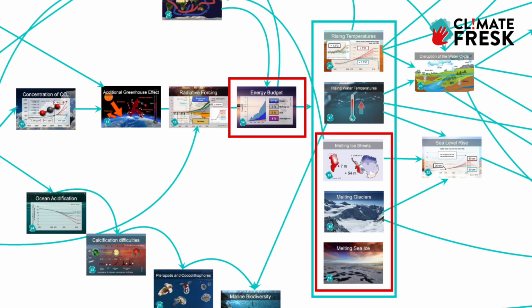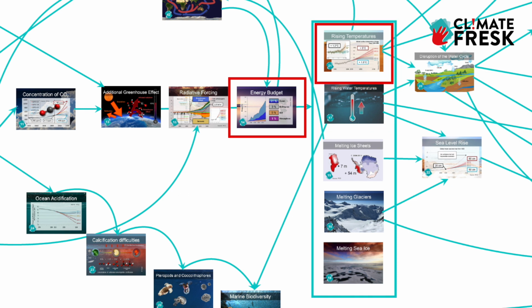The energy also melts different types of ice: glaciers on our mountains, ice caps which are on Antarctica and Greenland, and finally, sea ice. The energy will also increase the temperature of the air, which has increased by 1.2 degrees Celsius since 1850. The IPCC presents different scenarios for rising temperatures from an additional 1.5 degrees Celsius to 5 degrees Celsius by 2100. You can see those pathways on many of the graphs, all depending on just how much greenhouse gas we release into the atmosphere in the coming years.